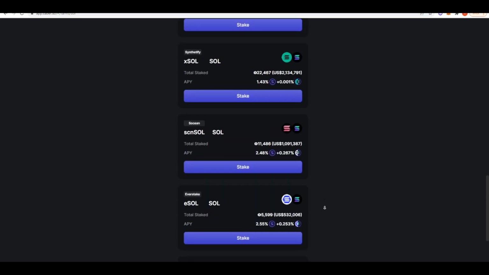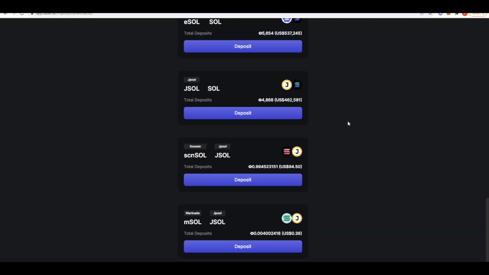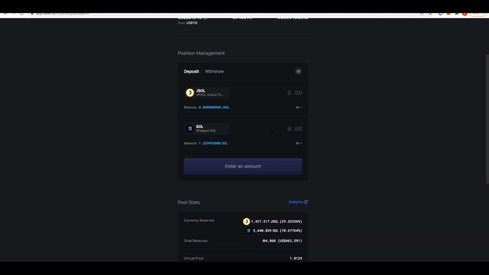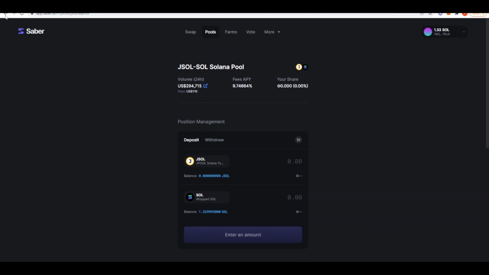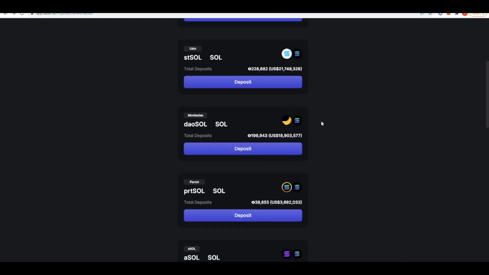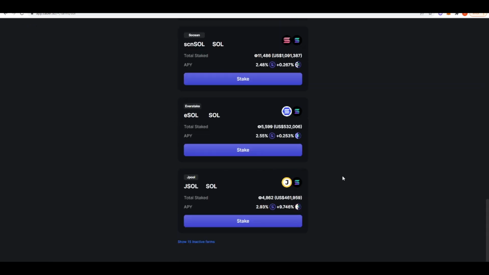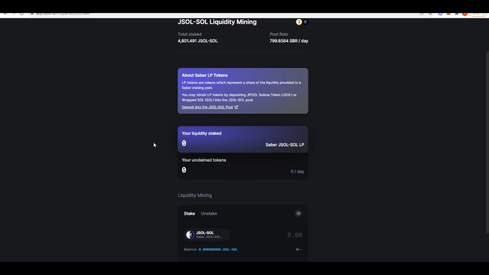In order to actually jump into this pool, you're going to need to go to pools, then go to SOL. We'll scroll all the way down to JSOL SOL, and then you can deposit single-sided SOL into here, and then Saber itself will swap part of that SOL into JSOL to make it a 50-50 split in order to start providing liquidity. And so it's quite easy. Once you get your LP tokens, you can come back to farms and then go to SOL and scroll all the way down, press stake, and then deposit any LP tokens you have here, and then you can instantly start earning yield on your SOL.